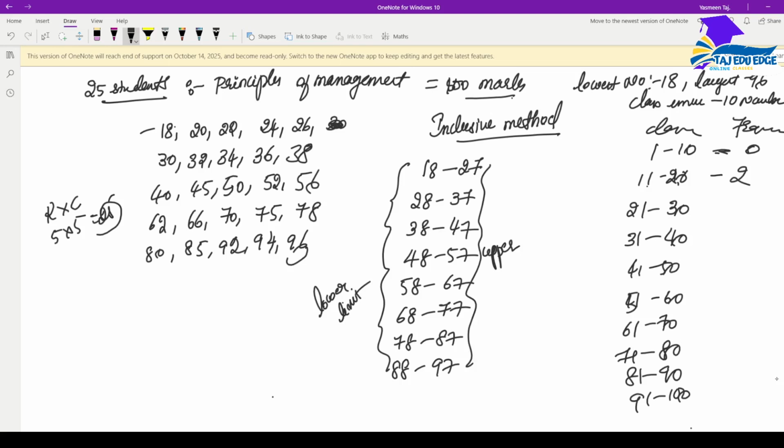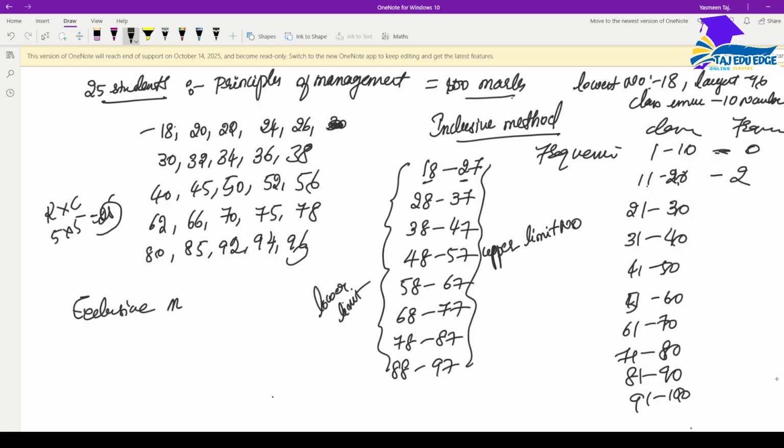In inclusive and exclusive method also, when we are writing class intervals, the first number is the lower limit and the other number is the upper limit. In inclusive method, when we are writing the frequencies, we'll be considering this number also, and this number also. That is inclusive method.